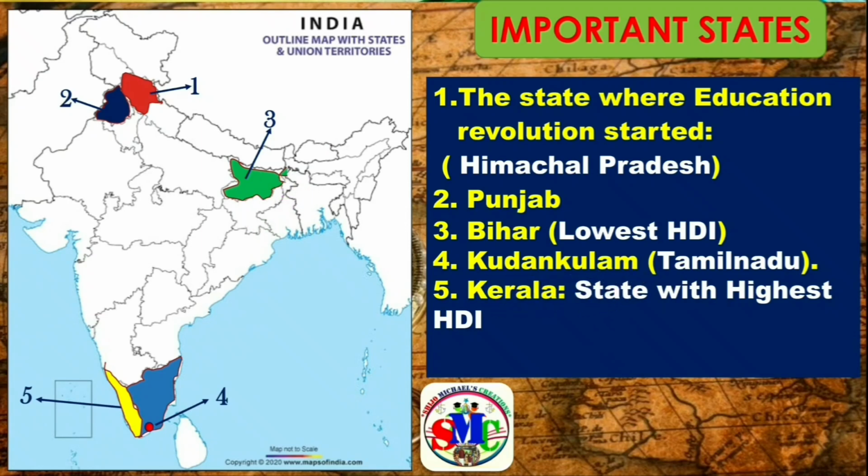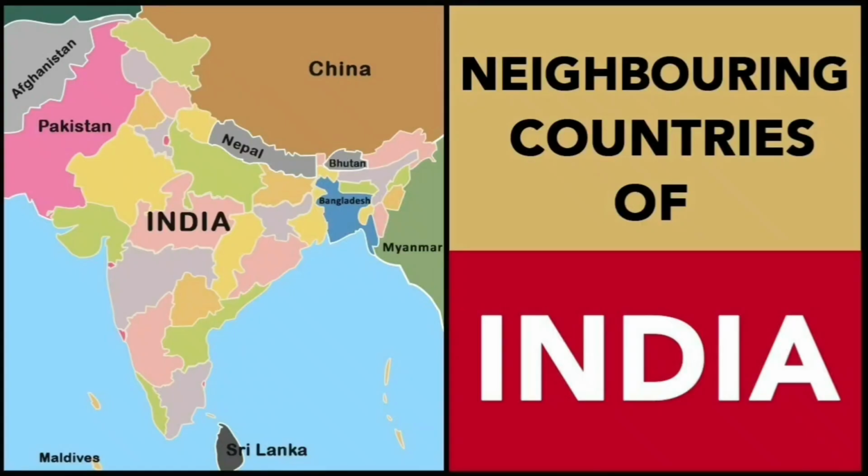Next, Kudankulam Power Project. This is the location of Kudankulam Power Project and it is located in Tamil Nadu. This is the state of Tamil Nadu. Now, Kerala. That is near to the Tamil Nadu. This is the state of Kerala and it is the state with the highest HDI. If the question is asked to point the state with highest HDI, you have to point Kerala and this is here.